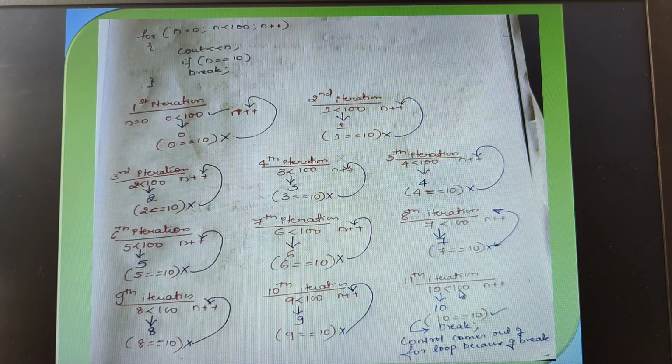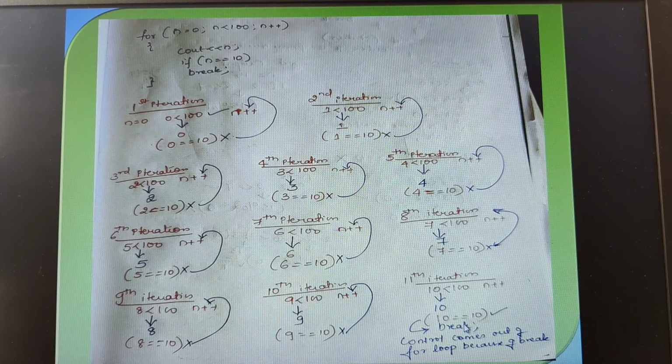10 is less than 100. Yes, the condition is true. Once the condition is true, 10 gets printed. After that, what are we having? Whether 10 is equal to 10. The condition is true. Once the condition is true, automatically the control should execute what? The true part of this if statement, that is break.